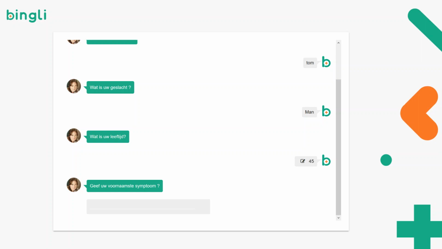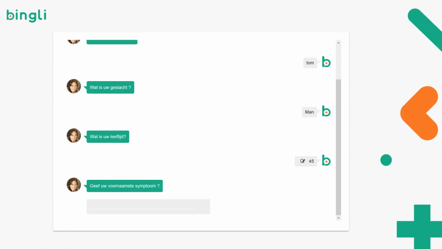Pingly is a chatbot that uses AI to better prepare patients for medical consultations. We ask 70 to 100% of the questions a doctor will ask anyway, but we do that ahead of the consultation so patients are better prepared and doctors win valuable time.